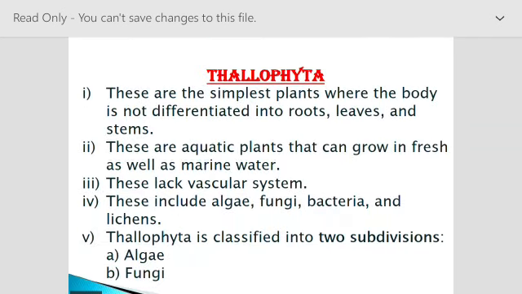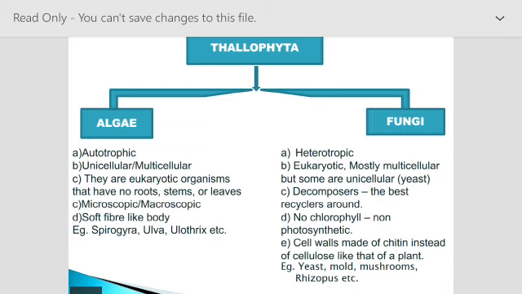Now in Thallophyta, what we have seen is that their body is not differentiated into root, leaves and stem, correct? And they are aquatic, meaning they live in water, whether fresh water or marine water. They want water for their life. They do not have any vascular system, that means xylem and phloem are absent. This Thallophyta is again divided into two subdivisions, algae and fungi. Algae are autotrophic, fungi are heterotrophic. Autotrophic means they have chlorophyll pigment, fungi do not have any chlorophyll pigment, right?